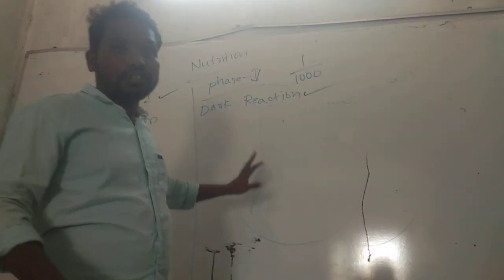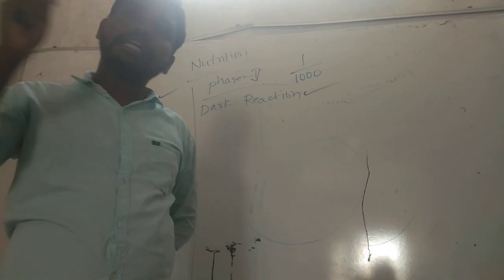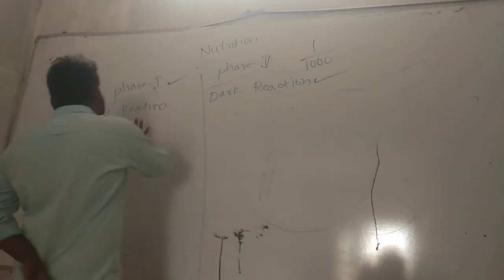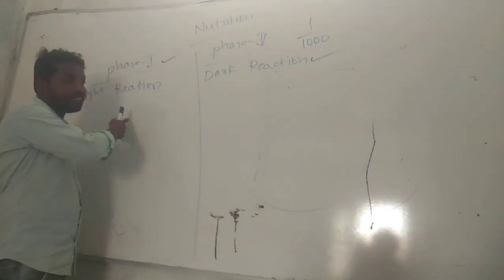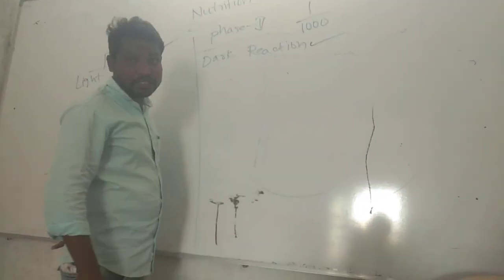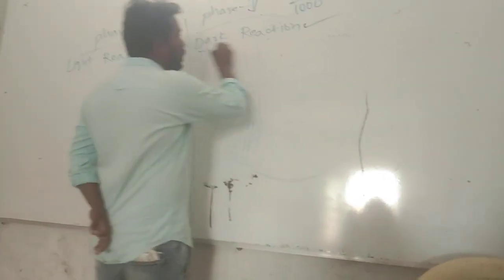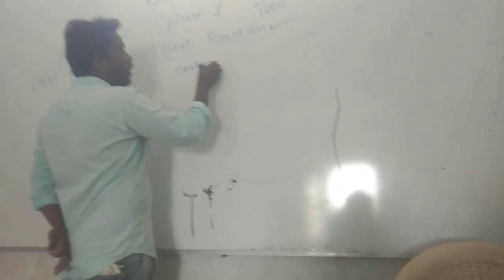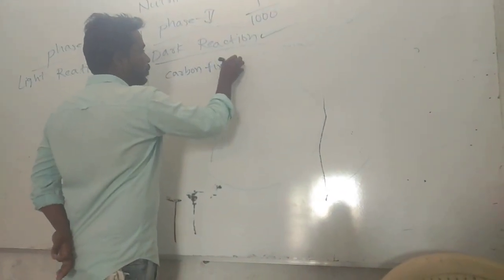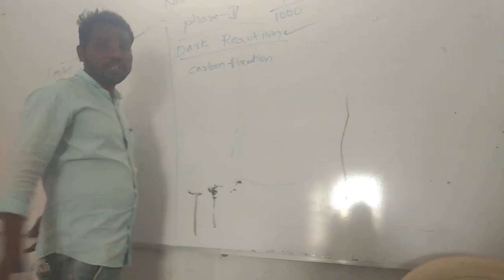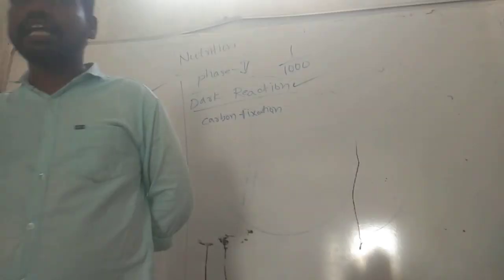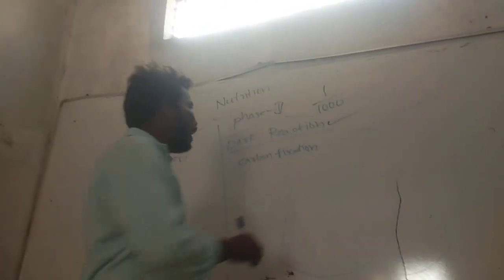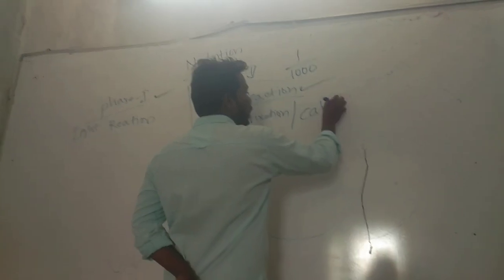Totally it is called photosynthesis. It means it takes place only in the daytime, always in the daytime. But one reaction takes place by using light, which means light reaction. Without light is called dark reaction. So without any confusion, we can call it a carbon fixation reaction. Yes or no? There will be a question: what is dark reaction? You will not give the answer as without light or nighttime reaction. Don't give that answer. It is also called the Calvin cycle.